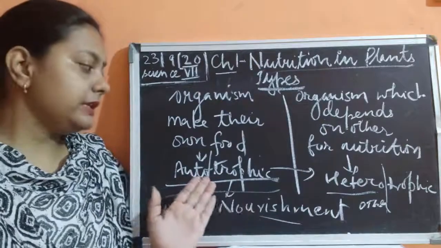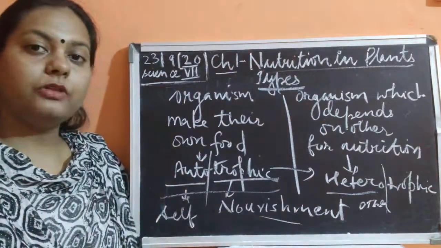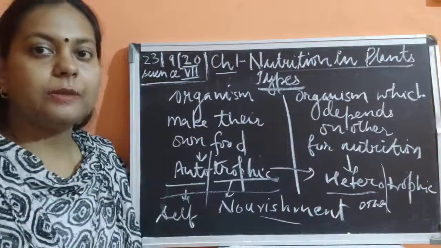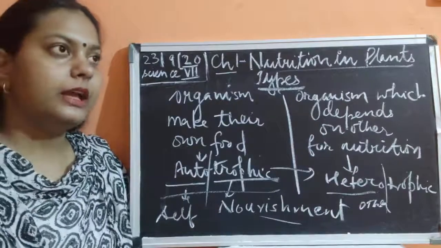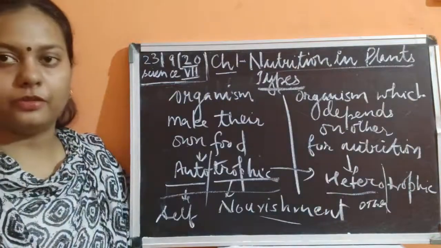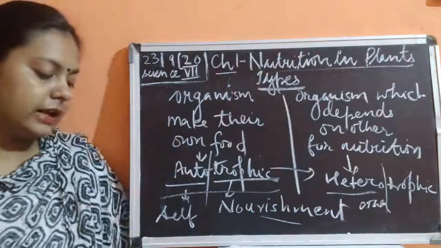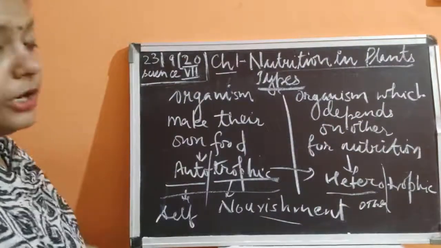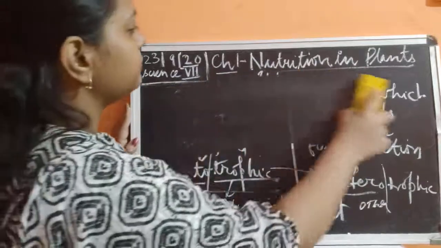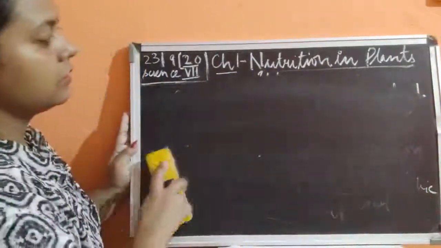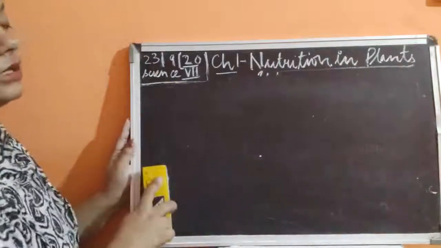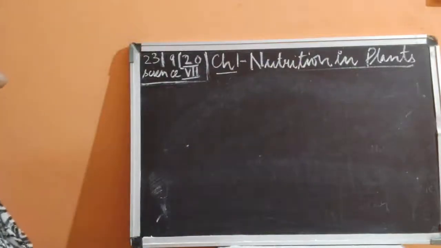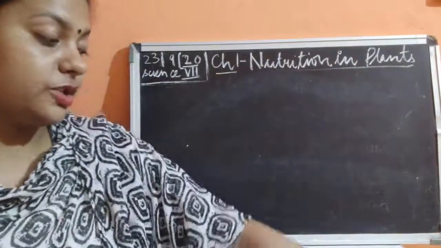In this chapter, we are only dealing with the autotrophic mode of nutrition, and I'll tell you about some of the heterotrophic modes in plants only. In the next chapter, we'll study the heterotrophic mode of nutrition in animals, where we will study the different modes. Here we start with the autotrophic mode. As the word suggests, it is the nutrition made by the organisms on their own. They use certain raw materials, then synthesize their own food. Please remember that plants are the only organisms which can make their own food.